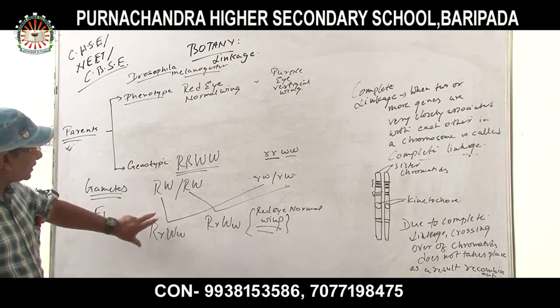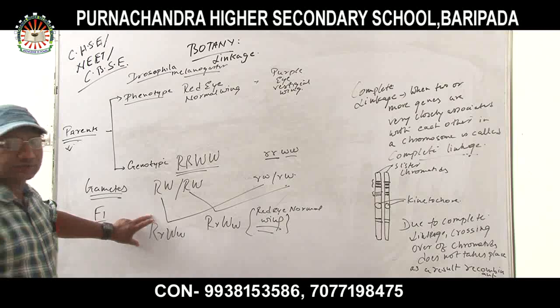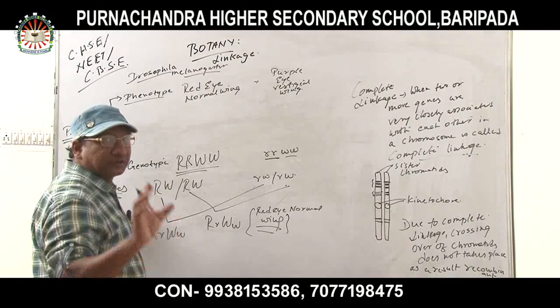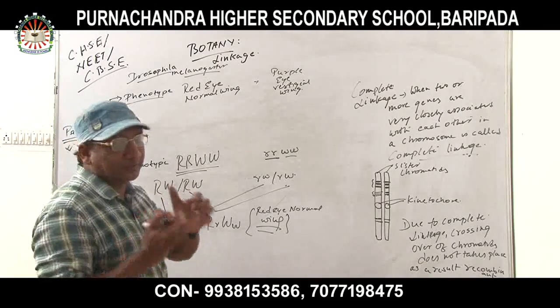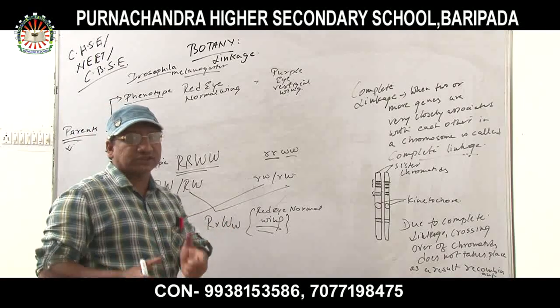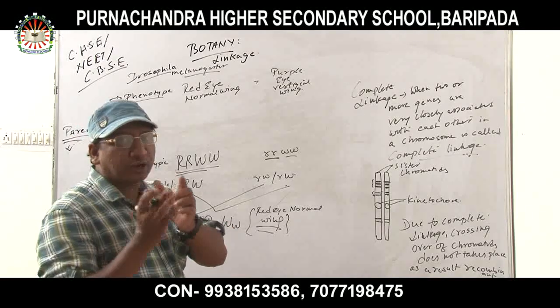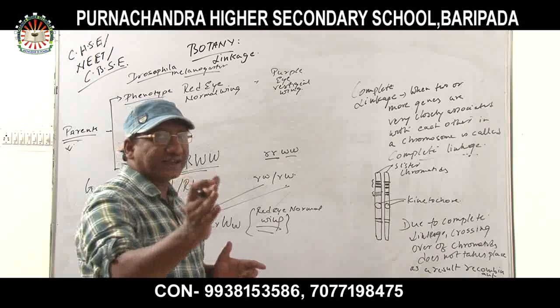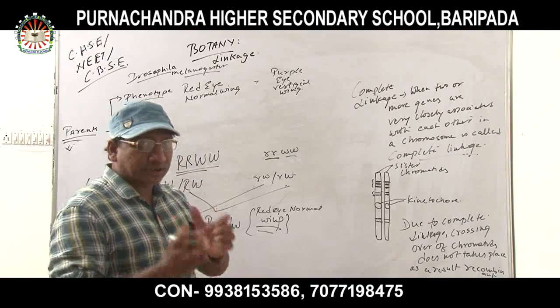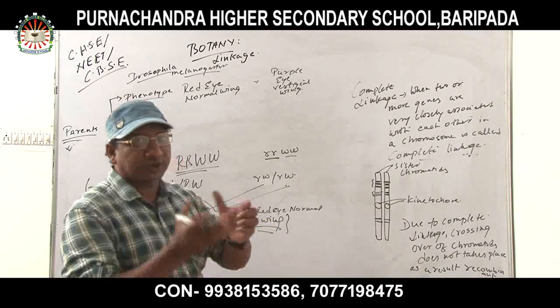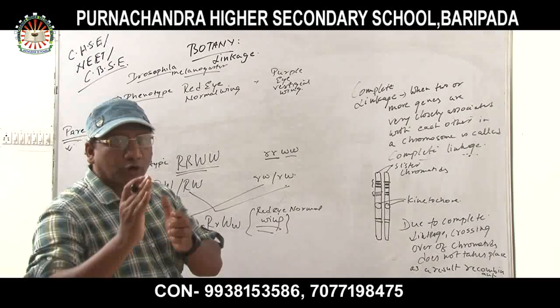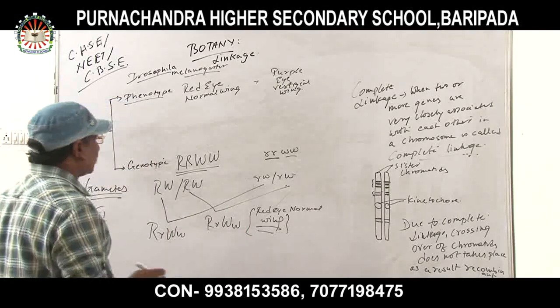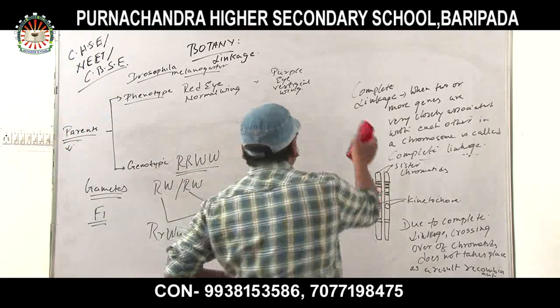Now, a cross of the hybrid with a homozygous recessive is the test cross. What is the basic definition of the test cross? It is a cross between an unknown genotype and a homozygous recessive. I am showing you here now.